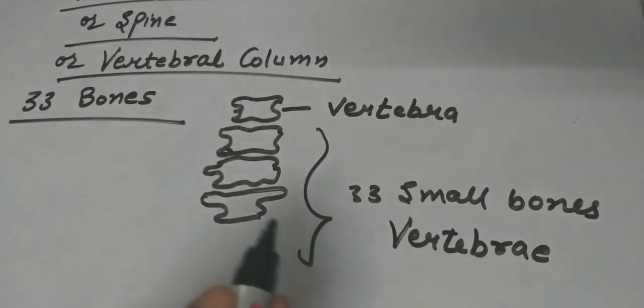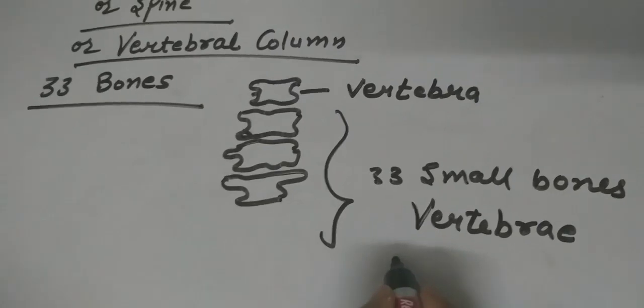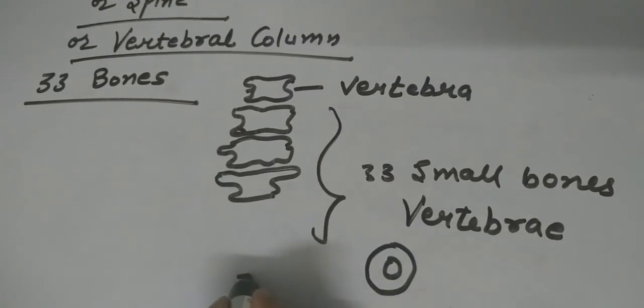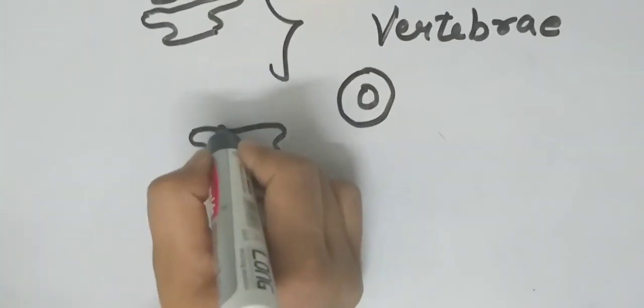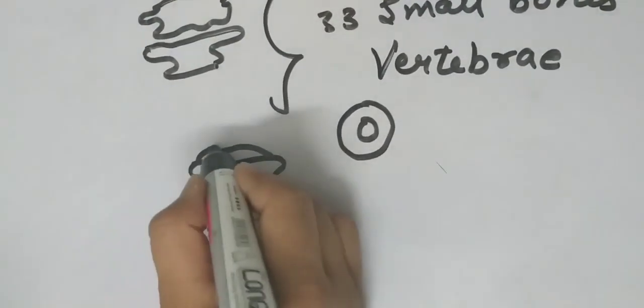Now these vertebra or vertebrae are like beads. As you see, beads have a central hole. Similarly, these vertebrae, one vertebra small bone, has a hollow at the center.